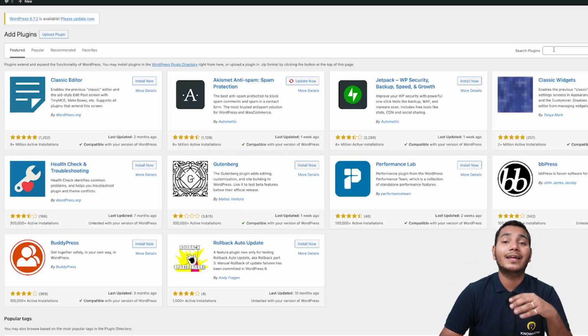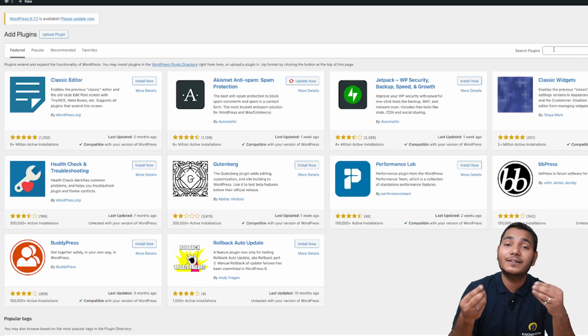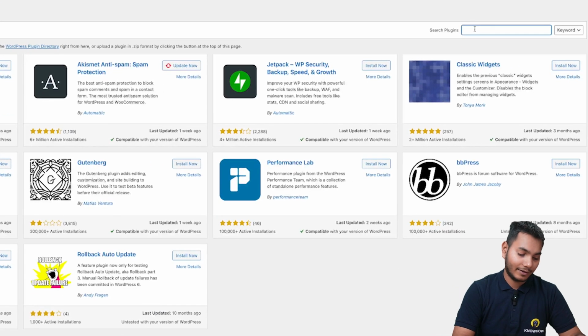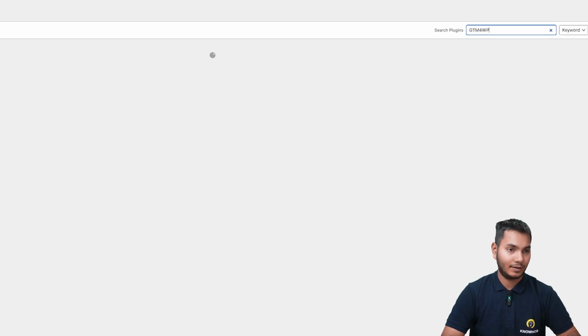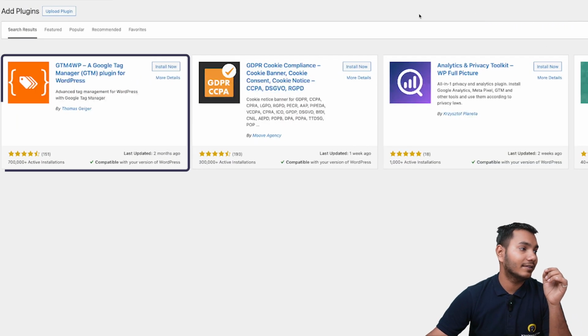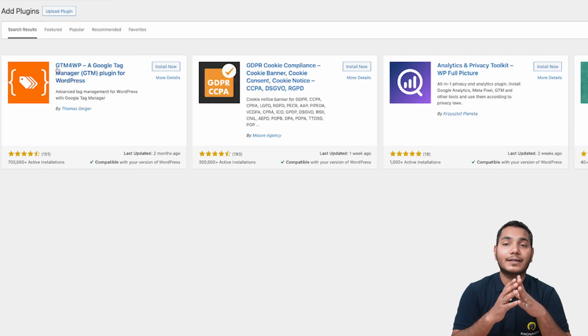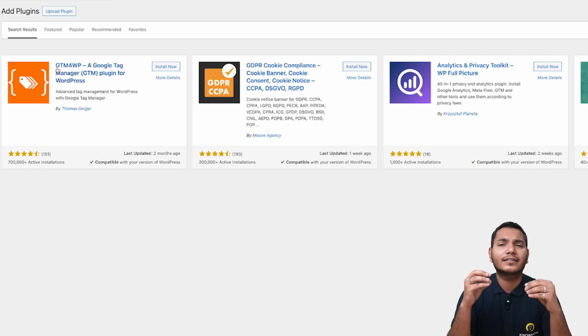So now I'll come to the plugin window. As you can see, we are on the plugin window, and the plugin that I'll be using is GTM4WP, right? I'll write it here. Then as you can see, this is our plugin, and as I told you, Google Site Kit we will not use.